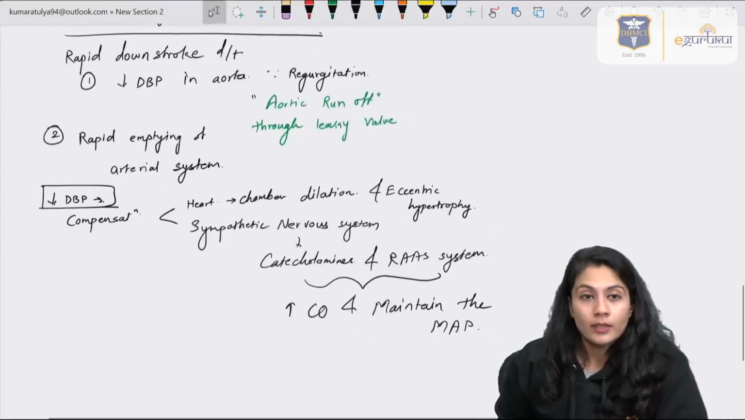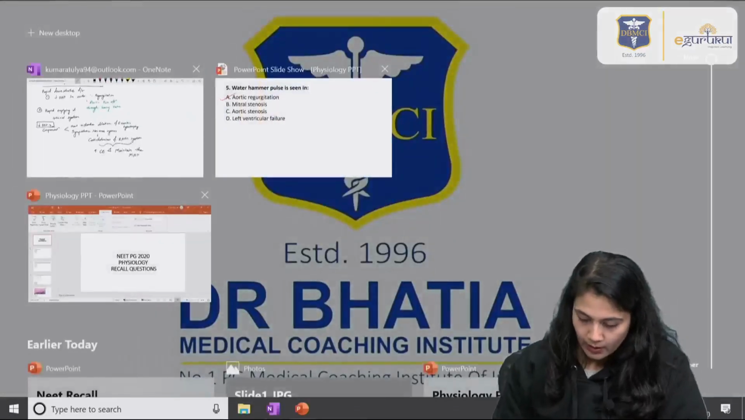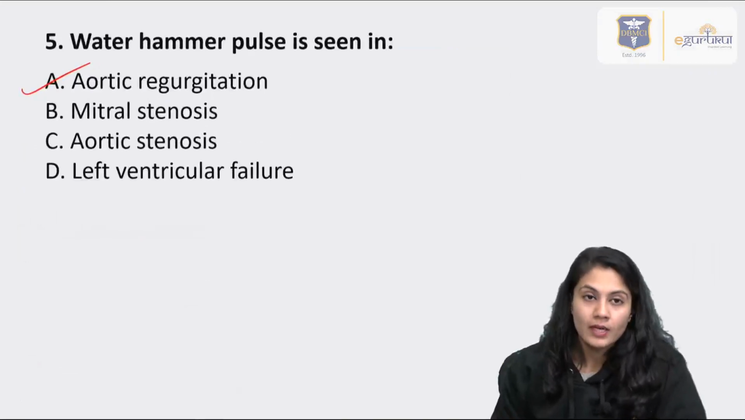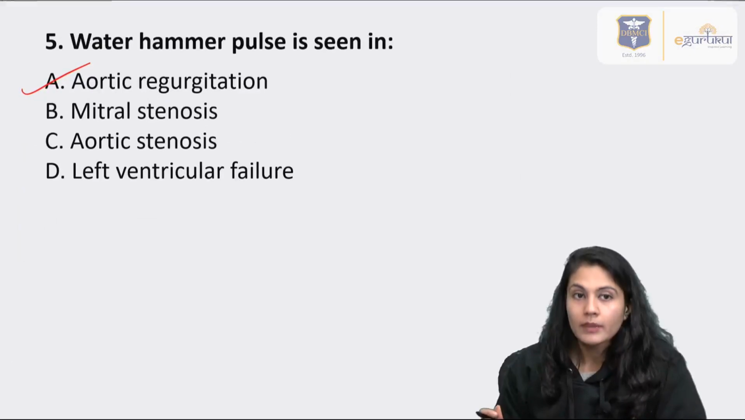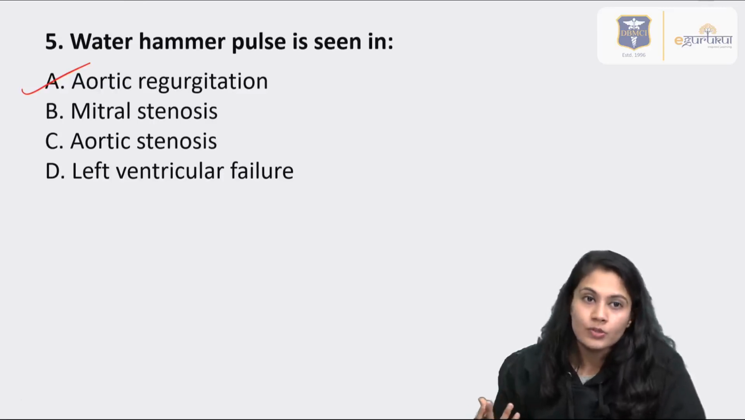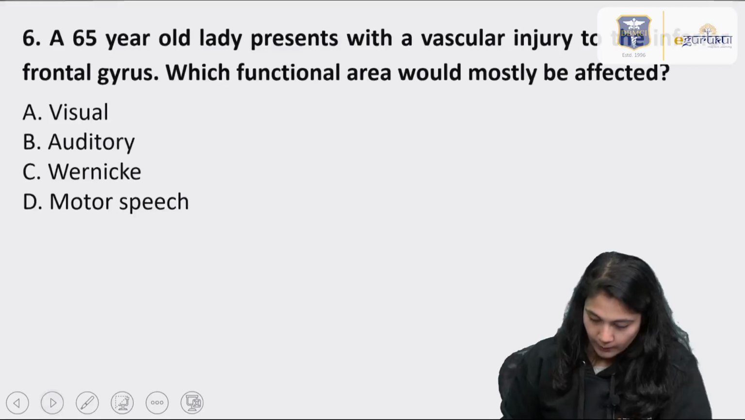So that is all about the cardiac output, DBP, and what conditions we can see in relation to water hammer pulse, right? One of the conditions is aortic regurgitation. In mitral stenosis and aortic stenosis, this phenomenon cannot occur because the stroke volume will not be increased; rather it will be decreased because there is some obstruction to the outflow. And in left ventricular failure, the heart is already dilated, and there is minimum to negligible outflow. So the answer of this question is option A.